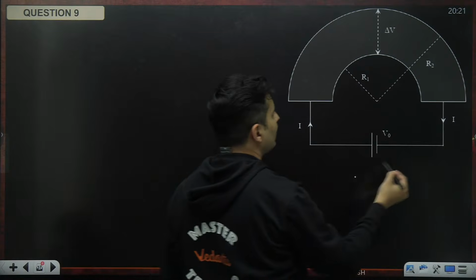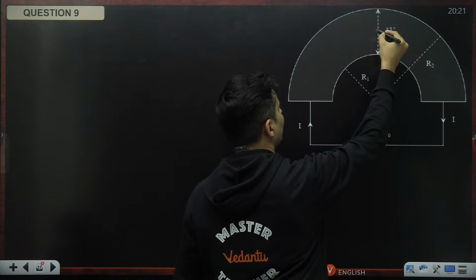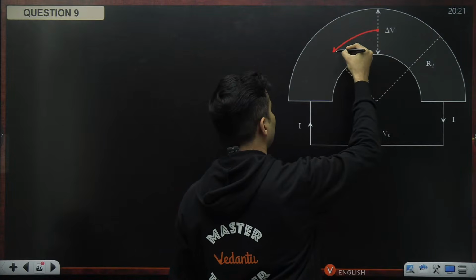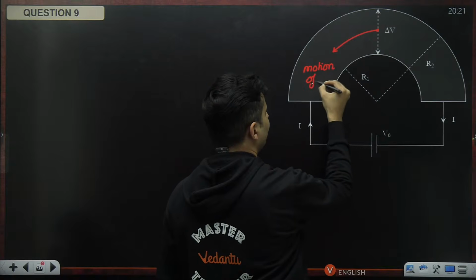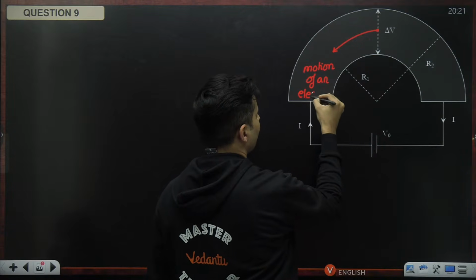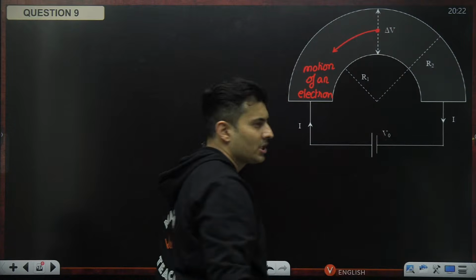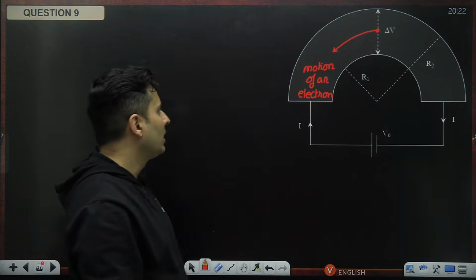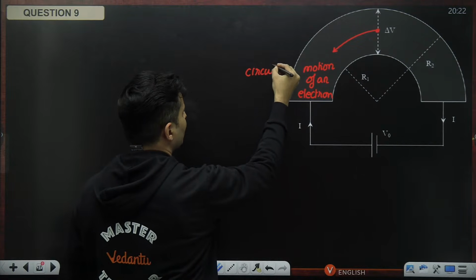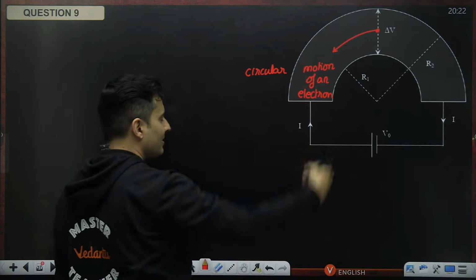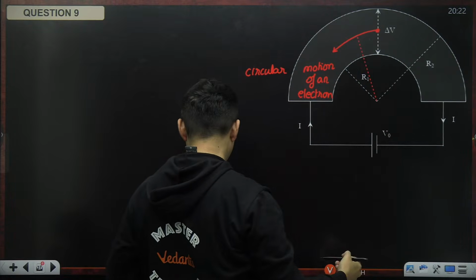If the current is going like this, it means the electrons over here, if you take the electron, that electron is going like this. So this is the motion of an electron. And remember, any electron obviously has a mass, has a charge. So if an electron is moving in a circular path, circular motion, the circular motion obviously has some kind of radius.